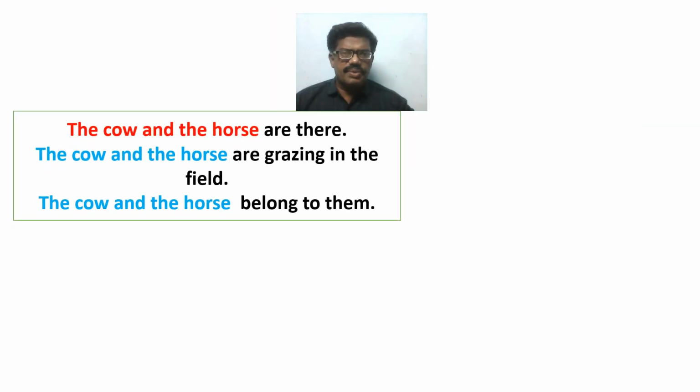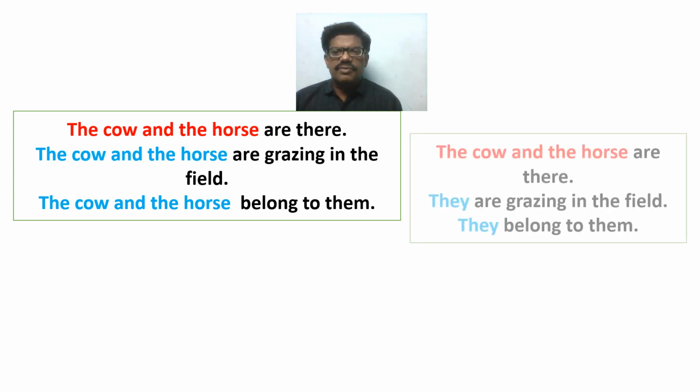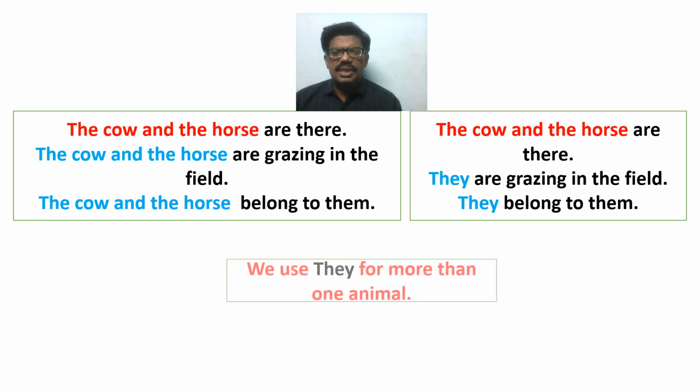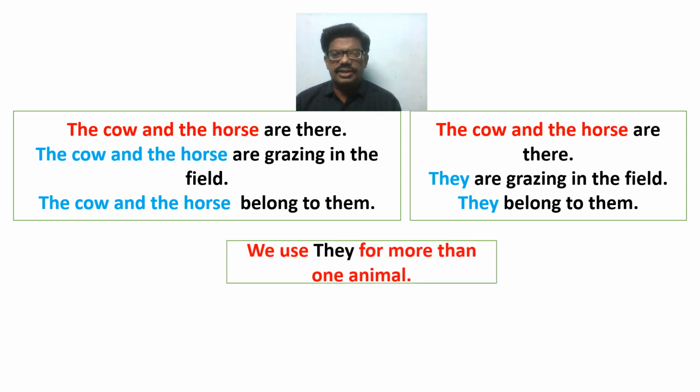Look at the example. The cow and the horse are there. The cow and the horse are grazing in the field. The cow and the horse belong to them. Here, the animals, the cow and the horse are repeated. In order to avoid this repetition, we may make use of the word they in the place of the cow and the horse, like this. So we use here they for more than one animal.